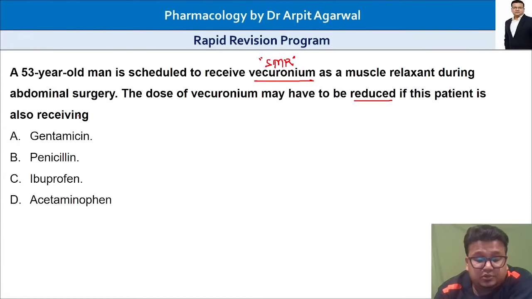Why do we have to reduce the dose of vecuronium? That is the question.